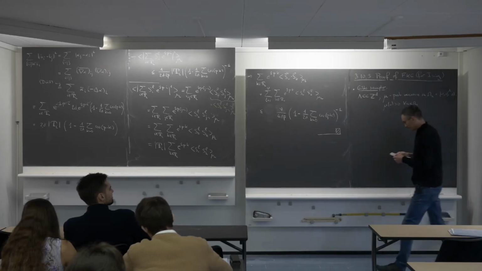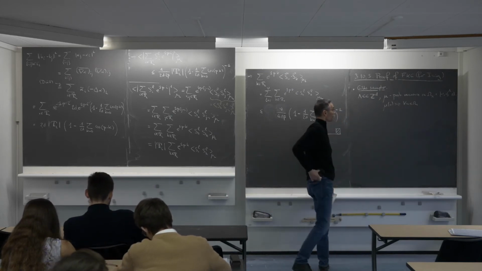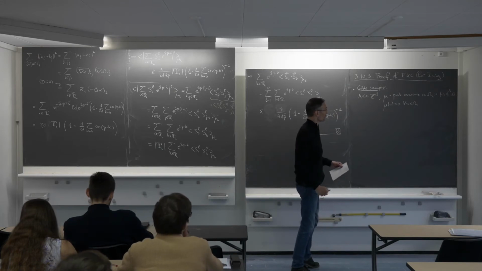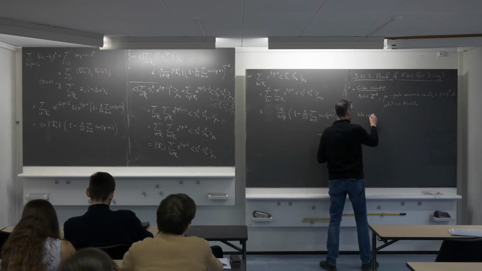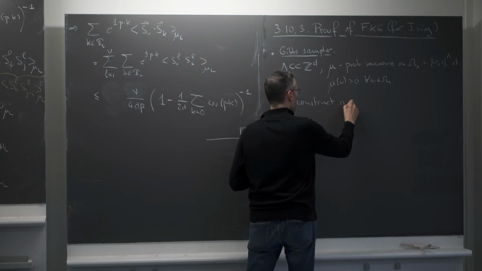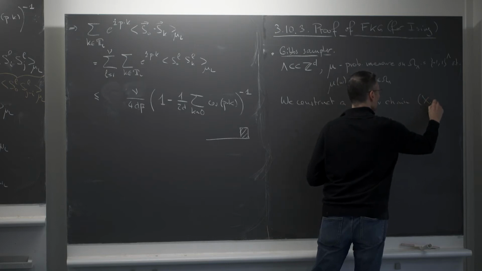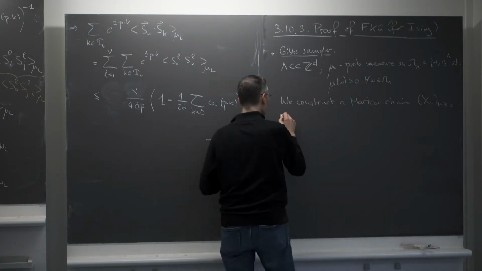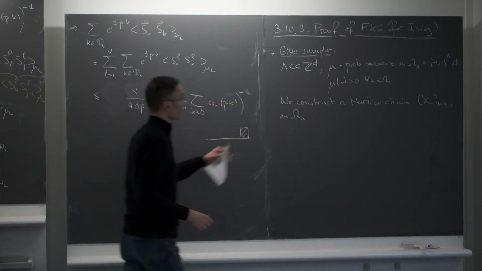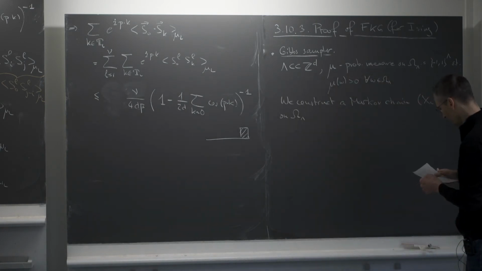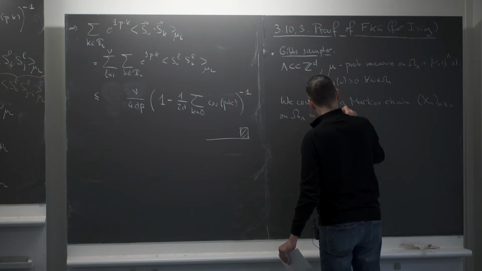Then I want to sample from mu. So I want to construct a Markov chain that allows me to sample from mu. So a Markov chain that will have mu as its stationary distribution, as its unique stationary distribution. So this is done as follows. We construct a Markov chain X_n on omega lambda. So the states of the Markov chain are configurations of the system, configurations in lambda, in the following way.